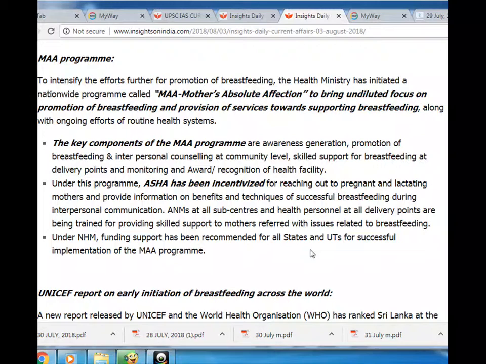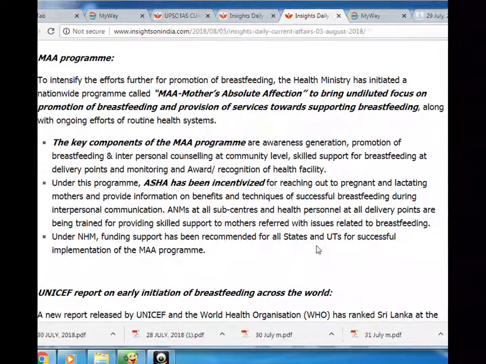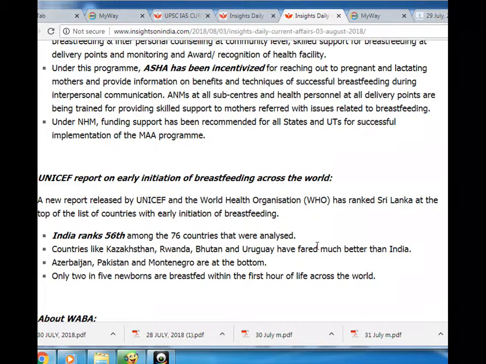Under this program, ASHA has been incentivized for reaching out to pregnant and lactating mothers and provide information on benefits and techniques of successful breastfeeding during interpersonal communication. ANMs at all subcenters and health personnel at all delivery points are being trained for providing skilled support to mothers referred with issues related to breastfeeding. Under NHM, funding support has been recommended for all states and UTs for successful implementation of the MAA program.